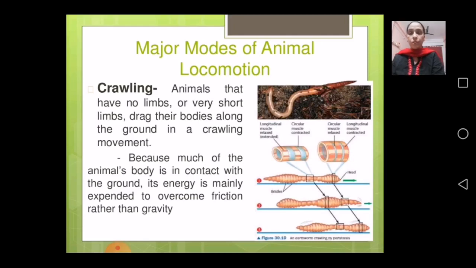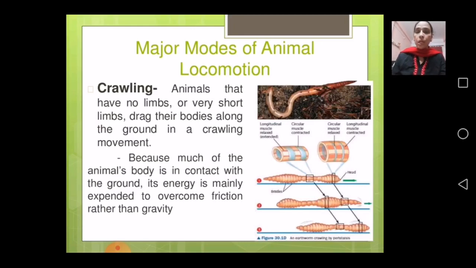Now as you can see on the screen, earthworm is mainly found in soil. It is not the case that only when we have rain or something can we find earthworms in the soil. Earthworms, most of the time, are present in the soil. They help to make the soil fertile. So they do not have limbs. Limbs here means leg and hand. So they do not have legs or hands, but they allow movement in the forward direction.